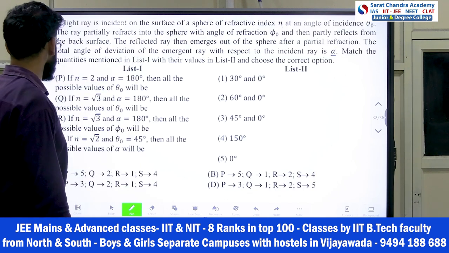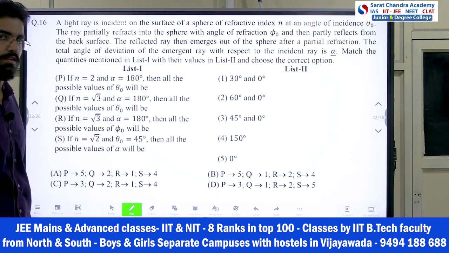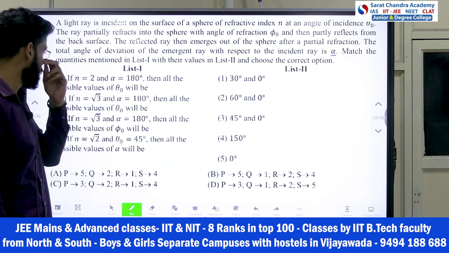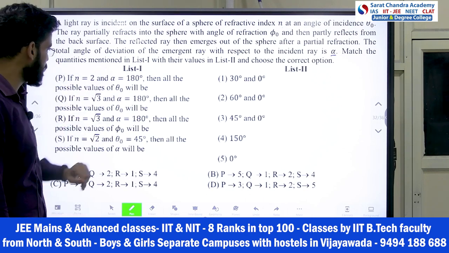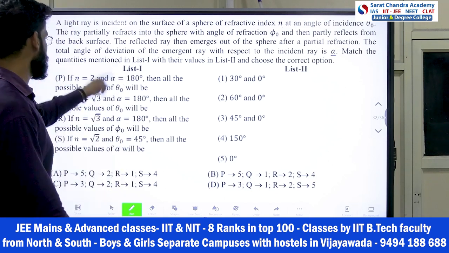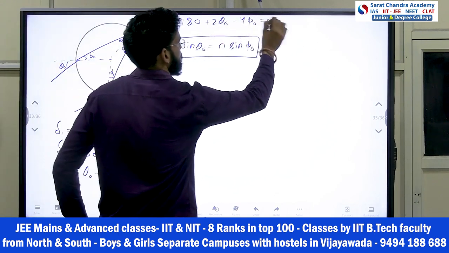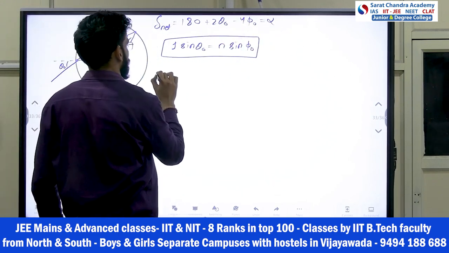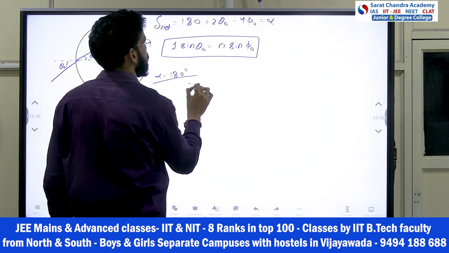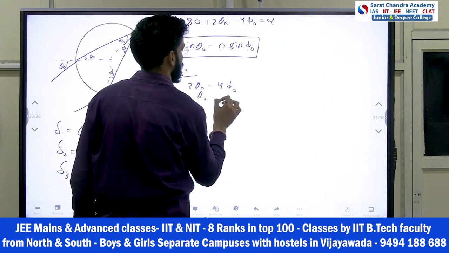Now come to the options. In the 3 options P, Q, R, he is taking alpha as 180, right? So if I take alpha 180 and find out the condition, then I will be able to solve 3 options together. The n value I will put later on because alpha is the same in the 3 options. So let's take alpha 180 and find the condition. If you put alpha 180, what is the condition coming? 2 theta naught is equal to 4 phi naught, so theta naught is equal to 2 phi naught.